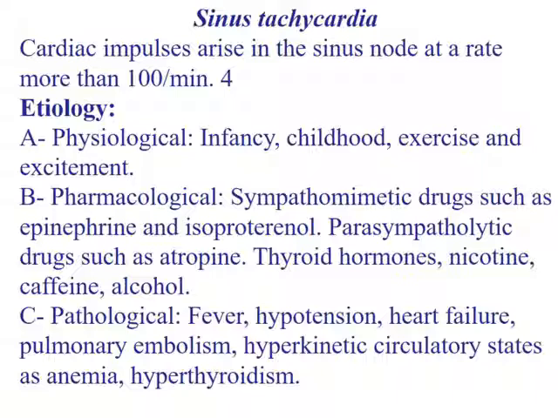The etiology of sinus tachycardia can be physiologic, pharmacologic, pathologic. Physiologic as in infancy and childhood, exercise, excitement, emotions. Pharmacologic by sympathomimetic drugs, parasympatholytic drugs as atropine, nicotine, caffeine, and alcohol can cause tachycardia. The pathologic causes of tachycardia: fever, hypotension, heart failure, pulmonary embolism, hyperkinetic circulation, anemia, hyperthyroidism.